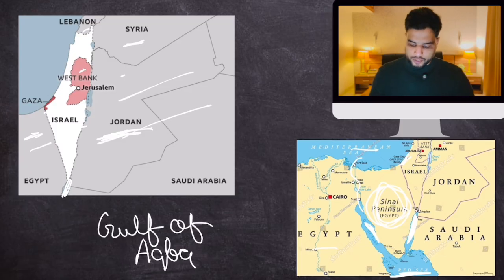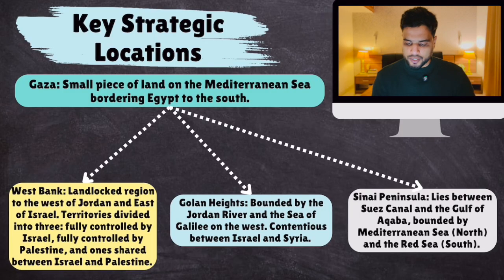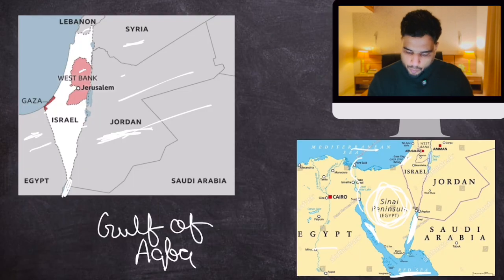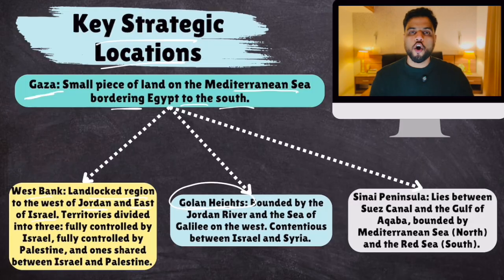All right, now some key strategic locations. One is Gaza, a small piece of land on the Mediterranean Sea bordering Egypt to the south. Then the West Bank, a landlocked region to the west of Jordan and east of Israel. Then the Golan Heights, the occupied territory. Israel has occupied the Golan Heights, which lies in Syria, somewhere over here, sorry, not Lebanon. It is bounded by the Jordan River and the Sea of Galilee in the west, and is contentious between Israel and Syria.